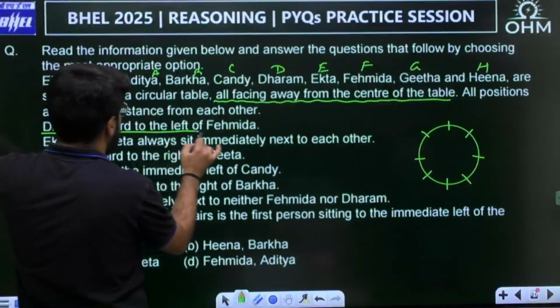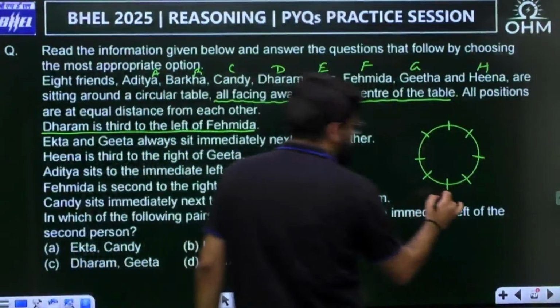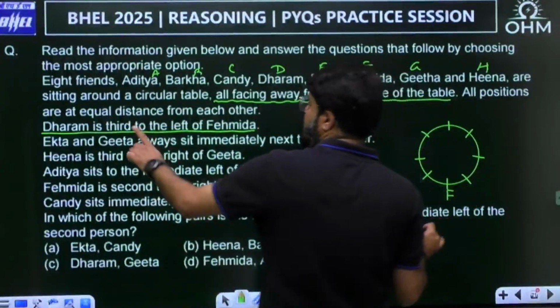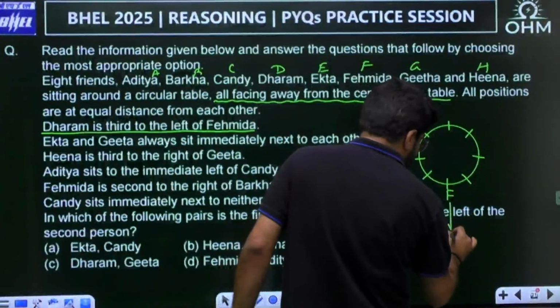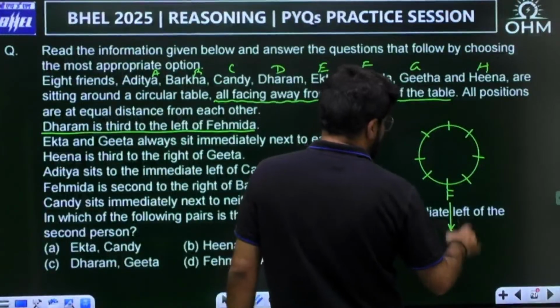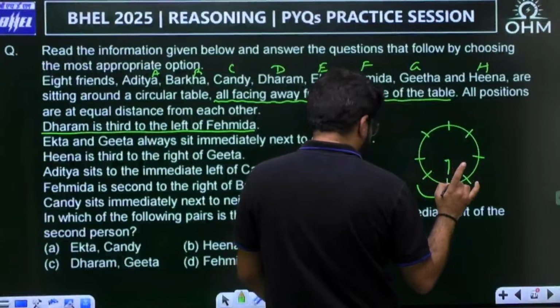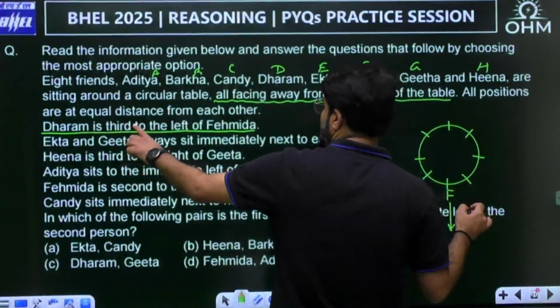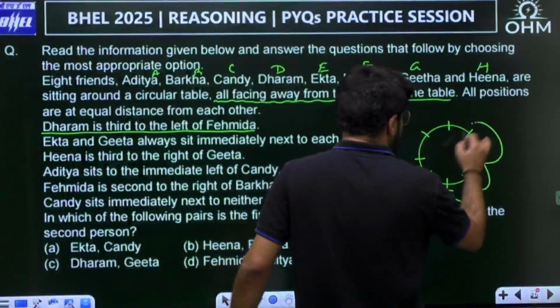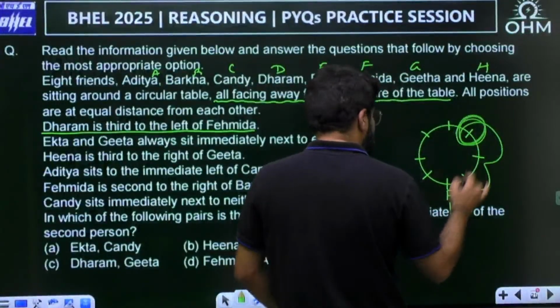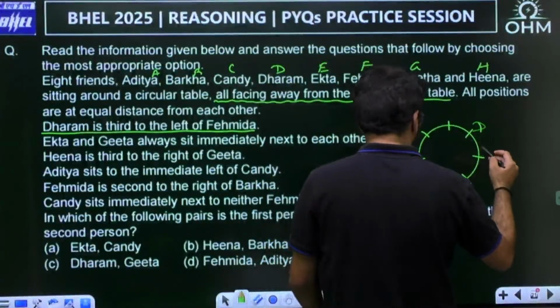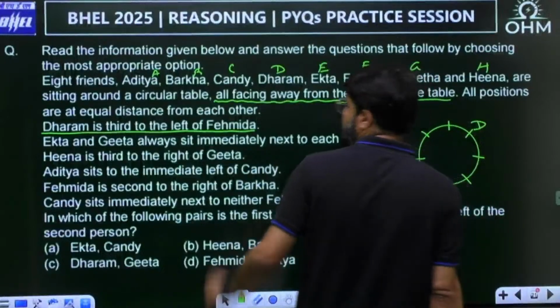Dharam is third to the left of Fahimda. Let us say this is Fahimda, and third to the left of Fahimda. Everybody is facing outside, so this will be the left. Otherwise, if they were facing inside, this would become the left, so you have to be careful. This is the left direction. First, second, third, this is where Dharam has to be.